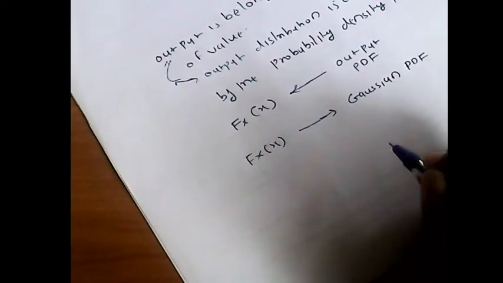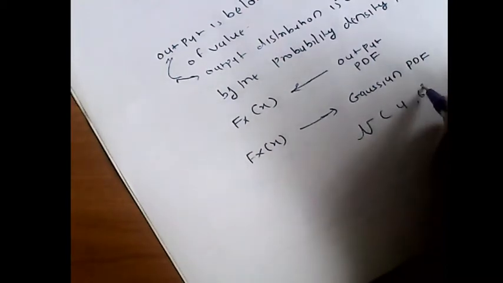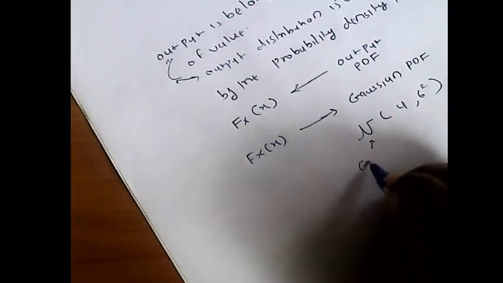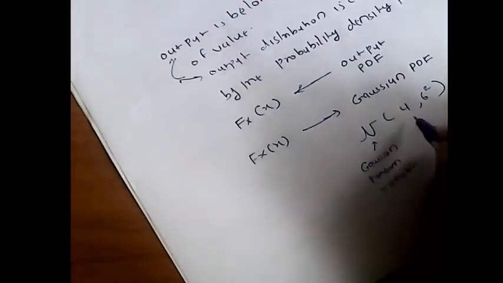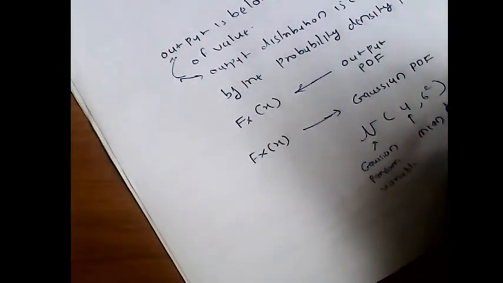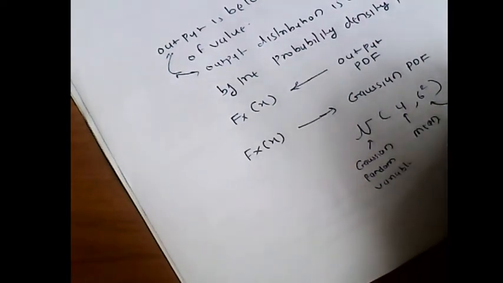The probability density function is given by f of x, the output probability density function, and f of x is nothing but the Gaussian PDF, Gaussian probability density function, which is given by mu and sigma square, where X is a Gaussian random variable, mu is the mean and sigma square is the variance.